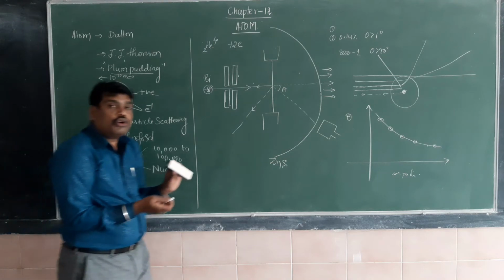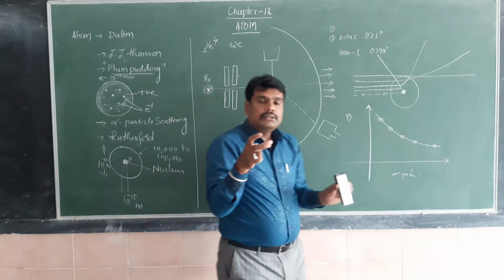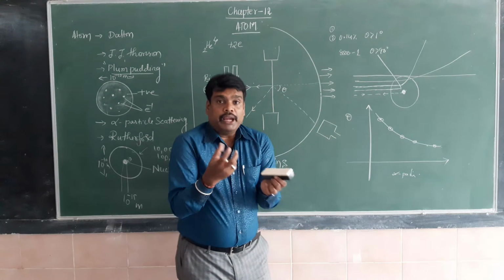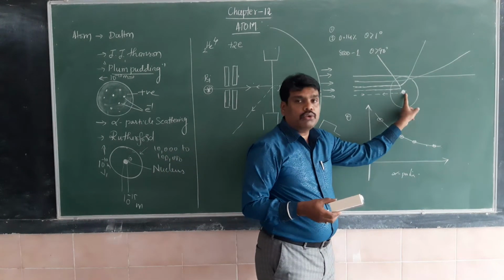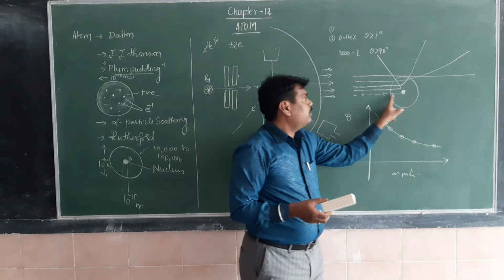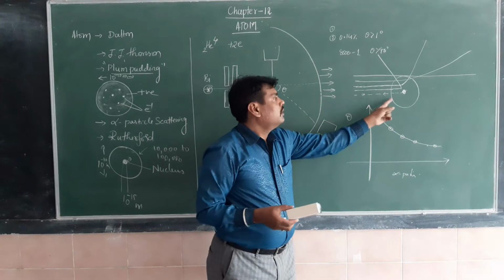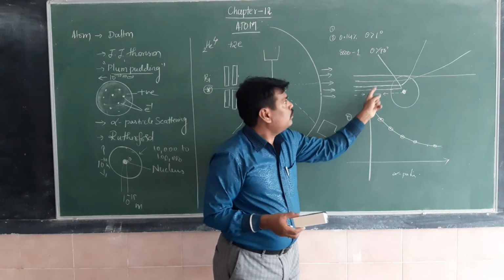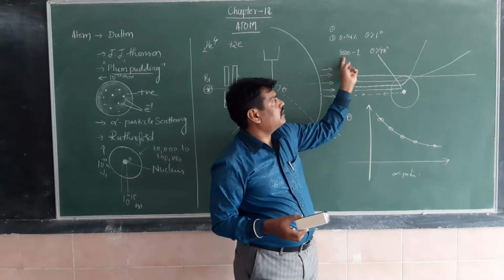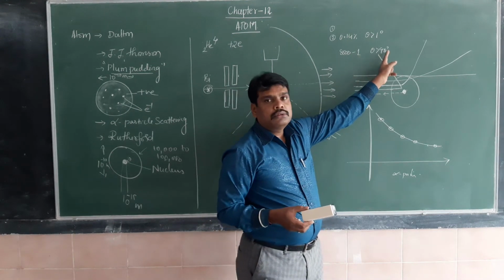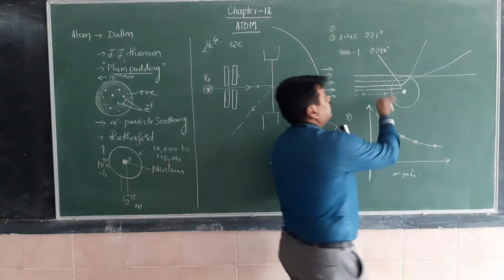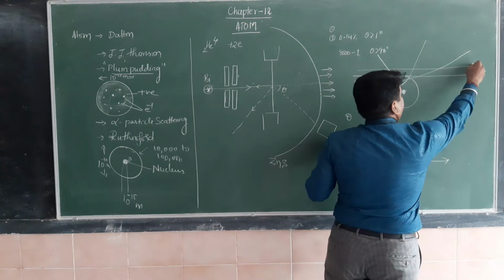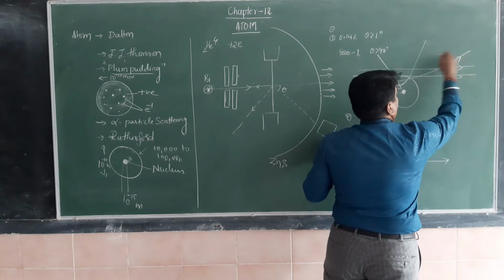So within a small space the nucleus exists and it should be heavy. Those alpha particles which collide head-on with the nucleus will bounce back with greater than 90 degrees or 180 degrees. That's why only 1 out of 8,000 has a greater than 90 degree scattering angle. That's why most of the alpha particles are scattered with zero scattering angle.